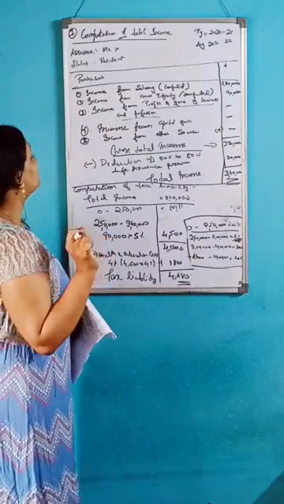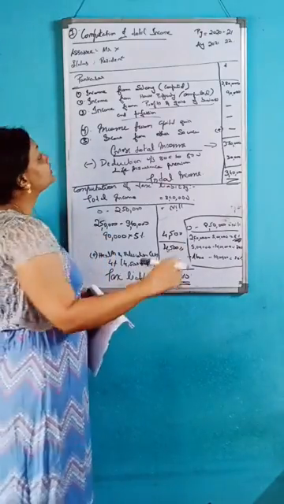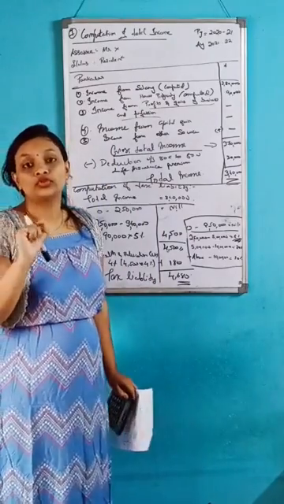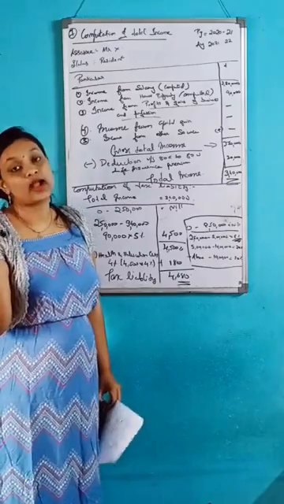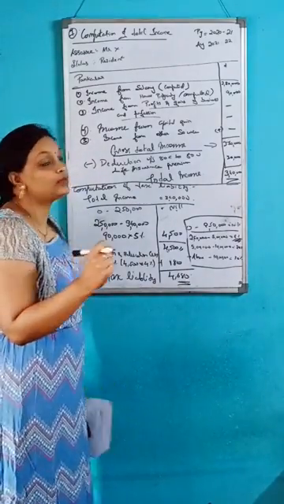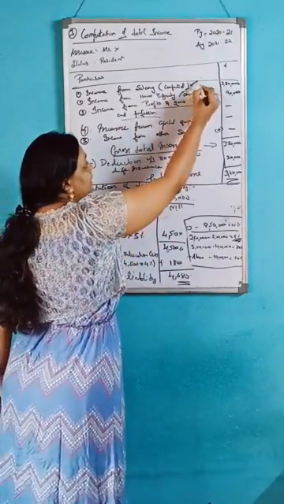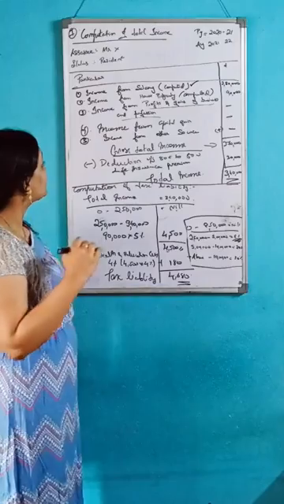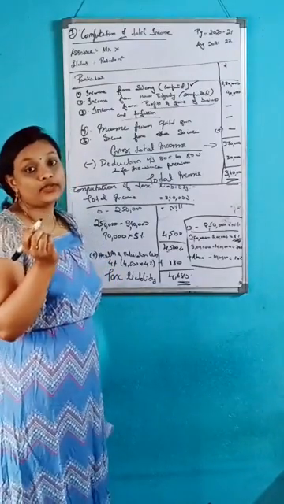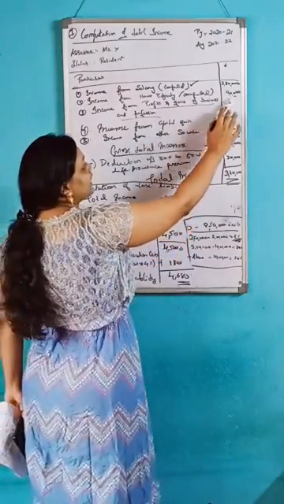4,680. In the question they have mentioned that income from salary is computed, so you should not calculate any TDS part. Directly you can write 2,80,000 because the question has mentioned computed. Next one is income from house property. The question has mentioned computed. Okay, so you can write here 90,000.